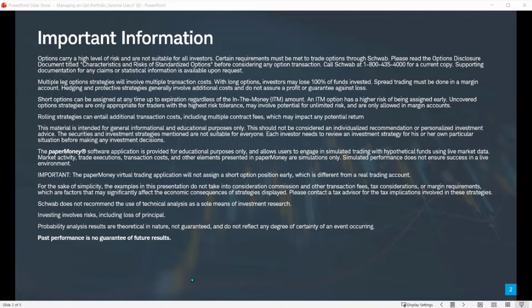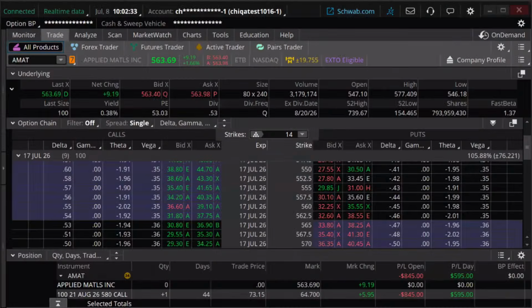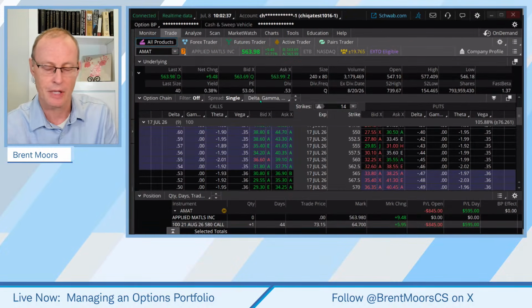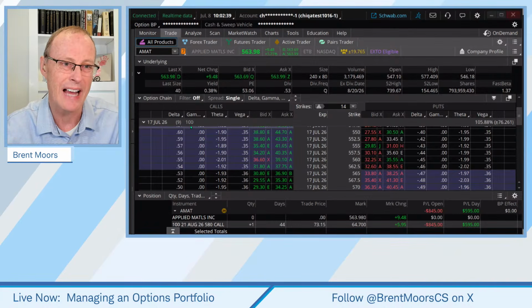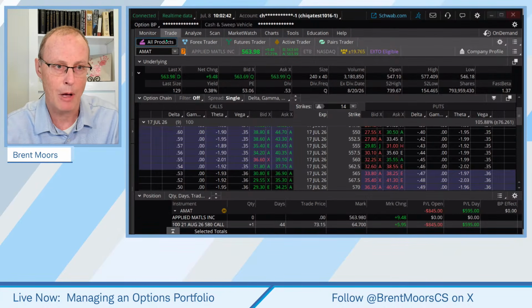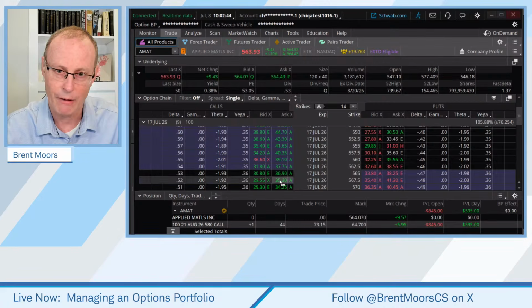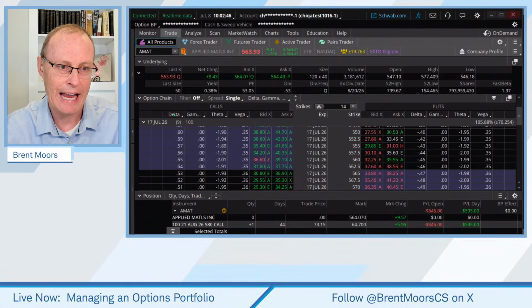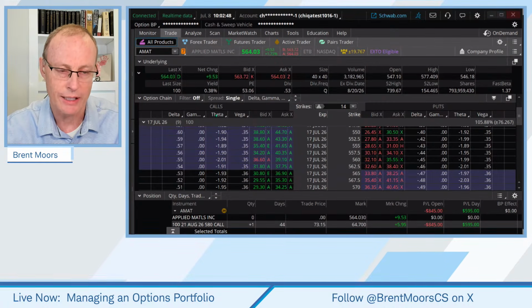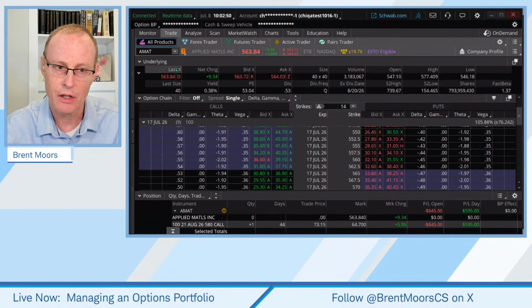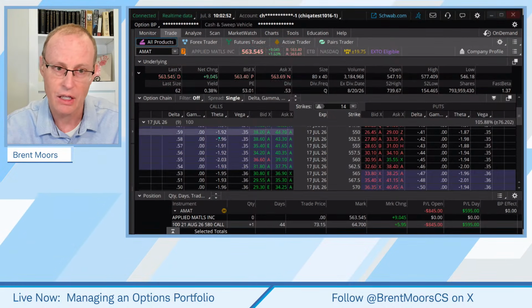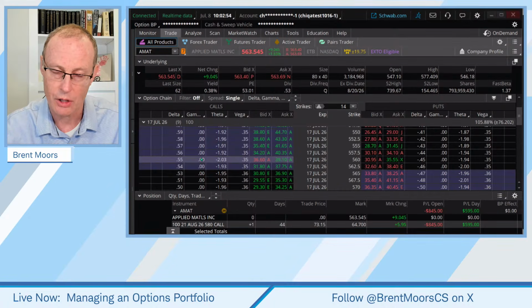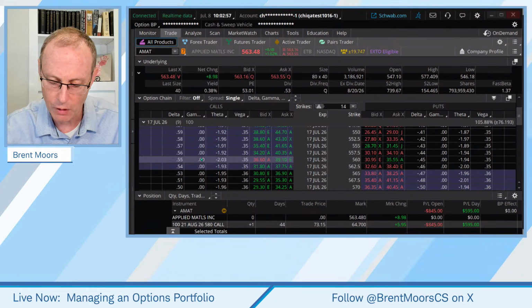Now, before I get too far into this, here's what I want to do. Let me bring up the Thinkorswim desktop software. I happen to have Applied Materials up, but you can bring up any stock. I'm on the option chain, trade tab, all products. We've got it right here as an option chain, and I have my option Greeks here. This is just for the individual stock and the individual options contracts. We're not looking at the whole portfolio yet.